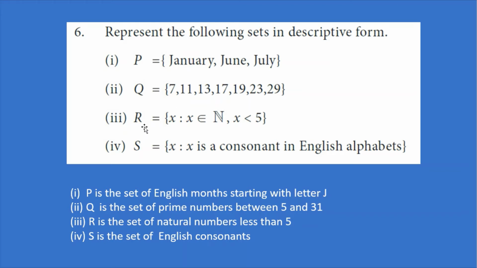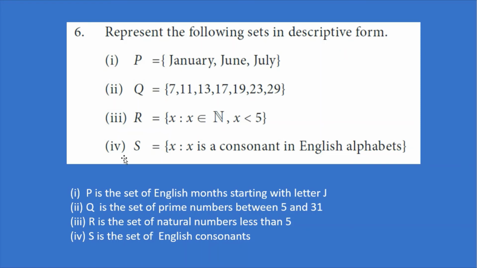The next one is R is equal to X such that X is an element of natural numbers and X should be less than 5. This is in which form? This is in set builder form. So this should be changed to descriptive form. How can we change this to descriptive form? In descriptive form, the set should be described in words. So we are going to describe this in words. R is the set of natural numbers less than 5.